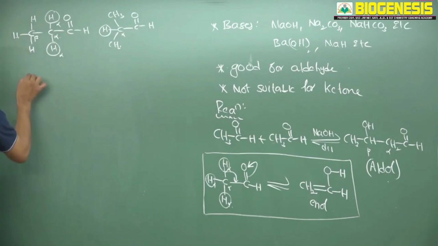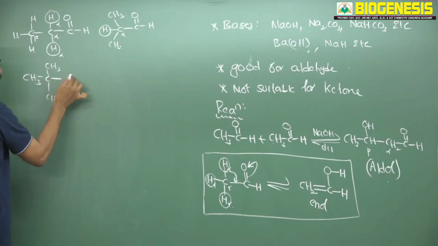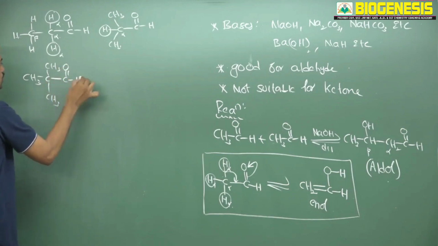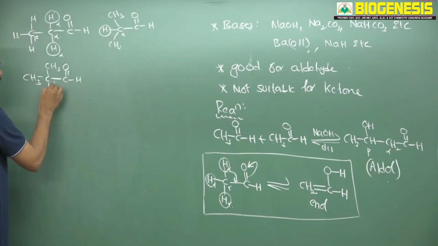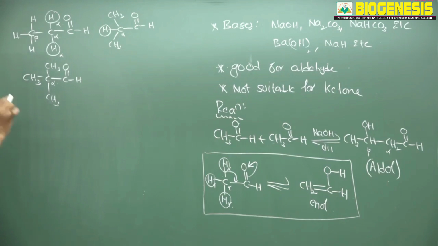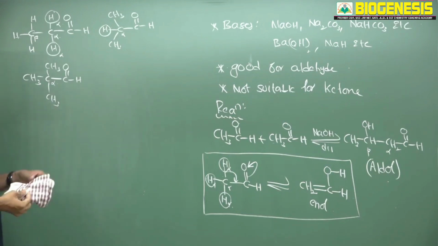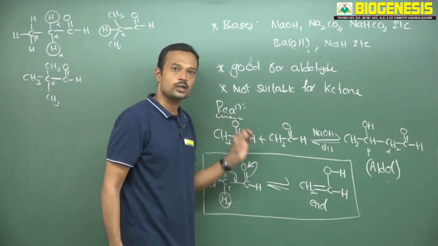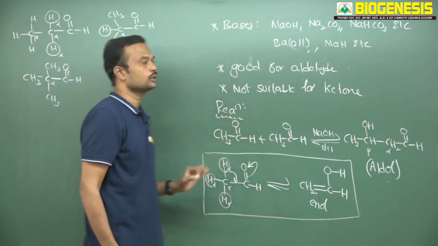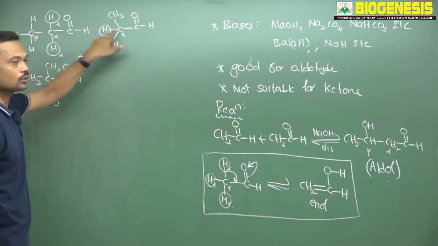Only one alpha hydrogen. Now I am taking one more molecule, CH3 attached to C double bond OH. Observe carefully. The carbonyl's first carbon is called alpha, but that particular carbon doesn't have any hydrogen. If this carbon does not have any hydrogen, it is not involved in aldol condensation. That's why they clearly mention aldehydes or ketones having at least one alpha hydrogen. So here three alpha hydrogens are there, here only two alpha hydrogens, here one alpha hydrogen.